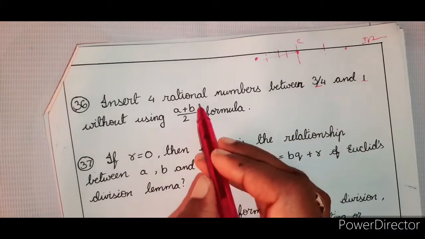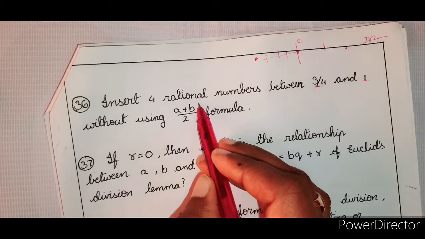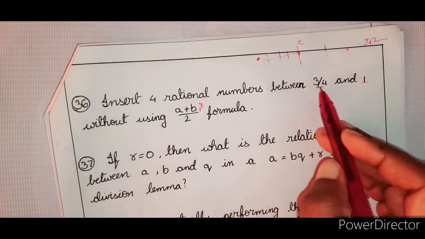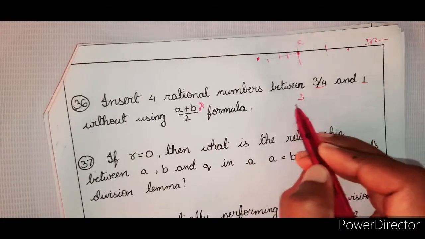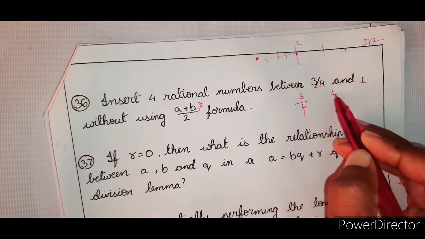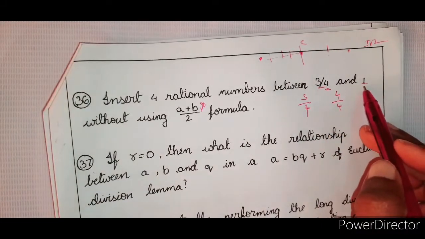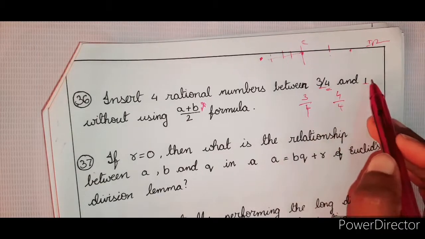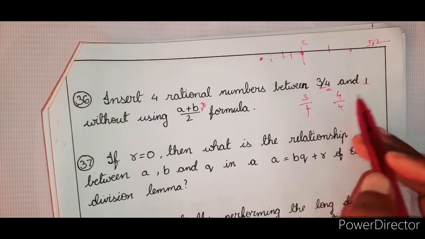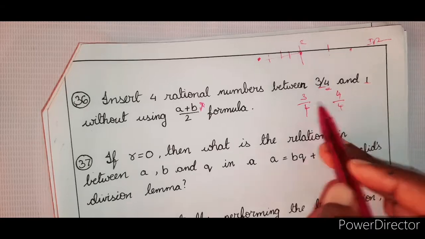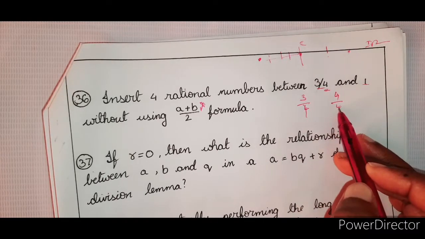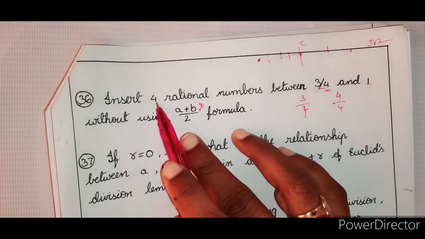Now he is telling us not to follow that one. So what is the other way of writing? 3 by 4, 1 can be written as 4 by 4. Whichever denominator is given here, in a similar manner you write down. So that denominator you multiply and divide to the given number. So now it will become 4 by 4. So now from 3 by 4 to 4 by 4, he wants 4 rational numbers.